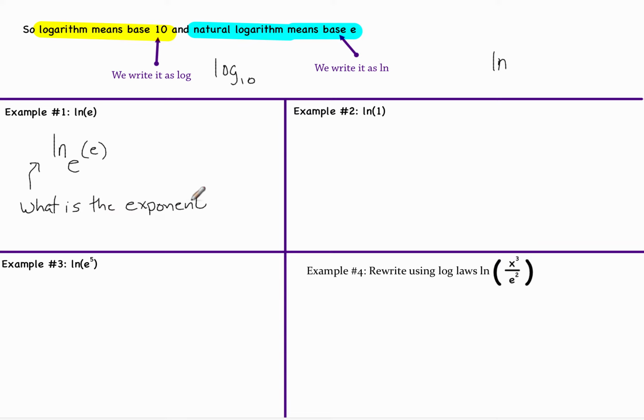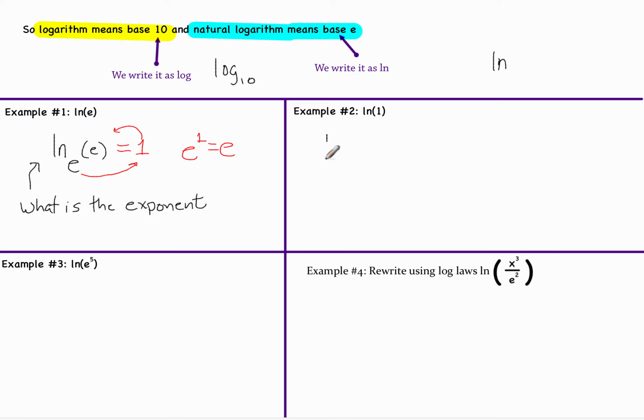And now if it's ln, we just add the base e. What is the exponent of e that gets me e? Oh, well, the answer has to be 1, right? If we roll the log here, it still has to be true. e to the first gets me e.